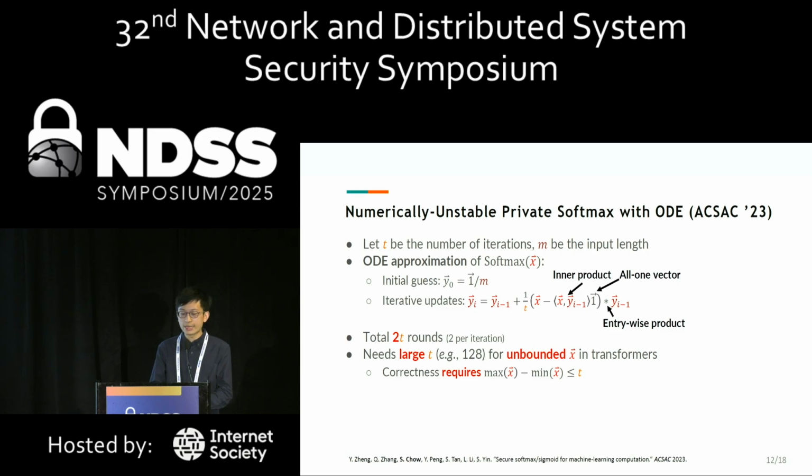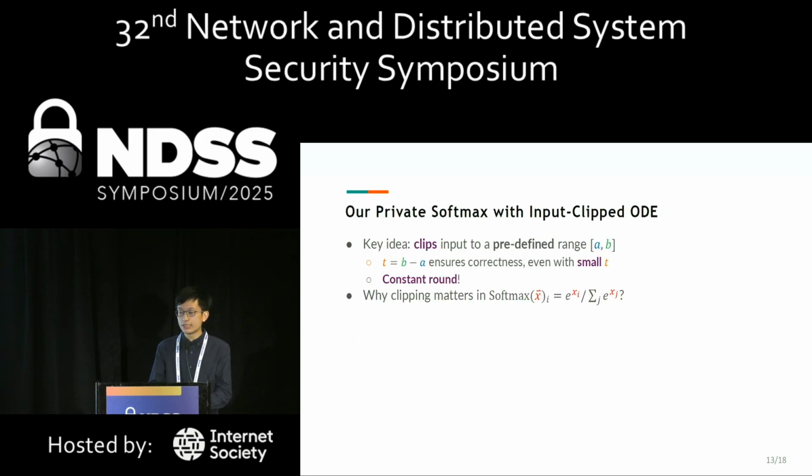While it has constant round complexity in terms of input length, in practice we need a large t for unbounded inputs in transformers because of its correctness conditions. Our key idea to deal with this is to clip the input into a predefined range. Then we can set t equal to b minus a to ensure correctness, even when t is small. And our protocol is still constant-round.